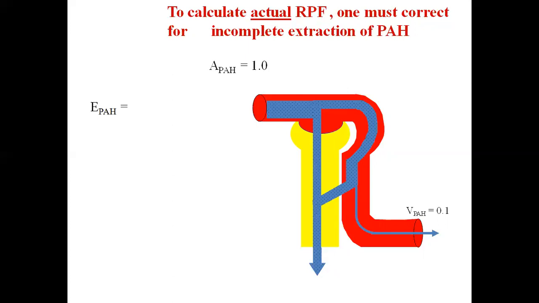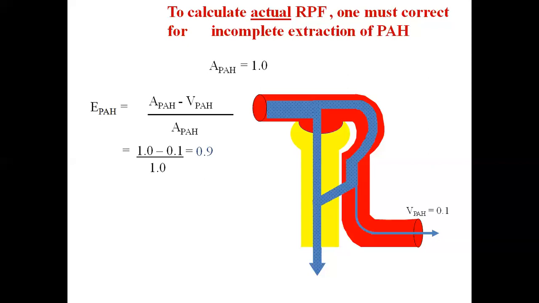So how to calculate the extraction ratio? If we calculate the difference between arterial and venous PAH concentration, the extraction ratio will be arterial PAH minus venous PAH upon arterial PAH. So this is the part of the arterial PAH which is removed, and this usually comes as 0.9 or 90%.